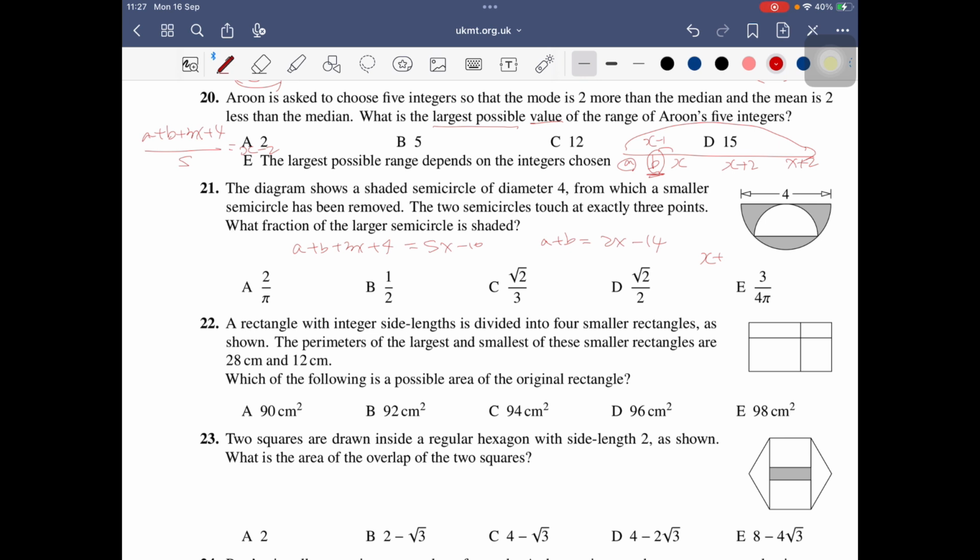B cannot be X, because if it is X, then X would also be a mode, but it has already been mentioned that the mode is 2 more than the median.